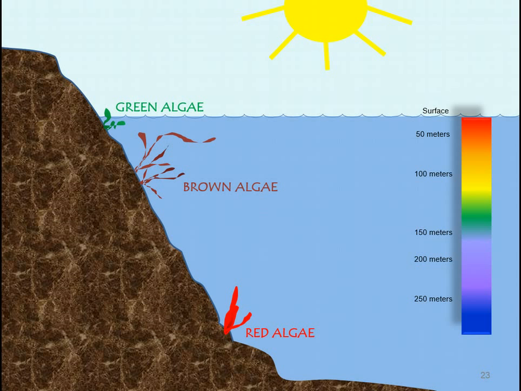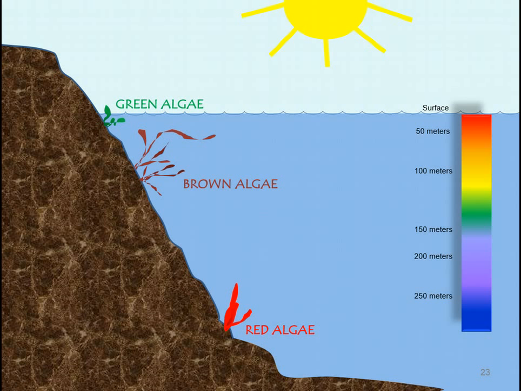Because remember, they're required to absorb this light so that they can undergo photosynthesis. Green algae can best absorb red light and can only be found within the top surface of water. So I'm showing you here green algae. Whereas the red algae express blue light absorbing pigments, allowing them to survive at deeper waters.